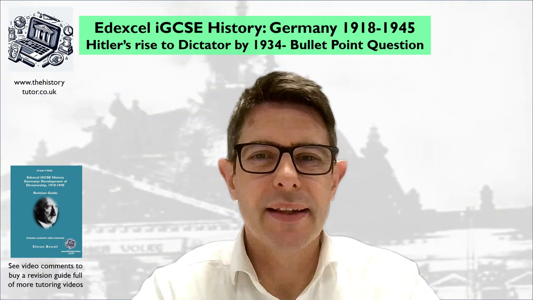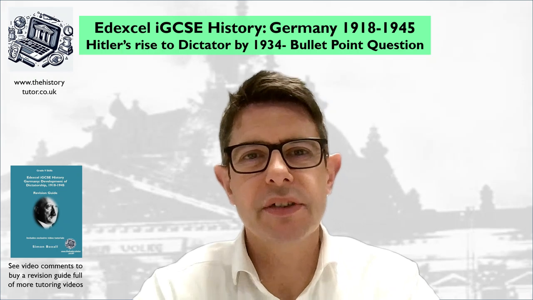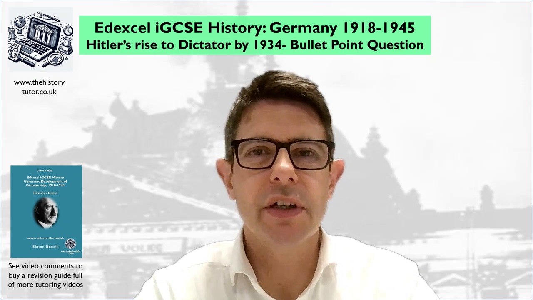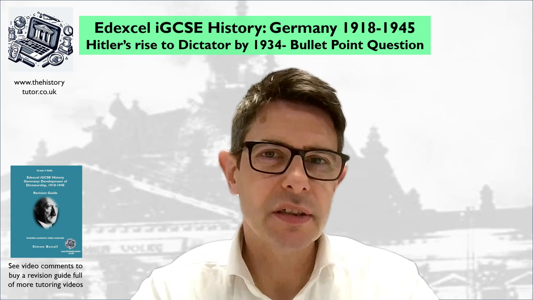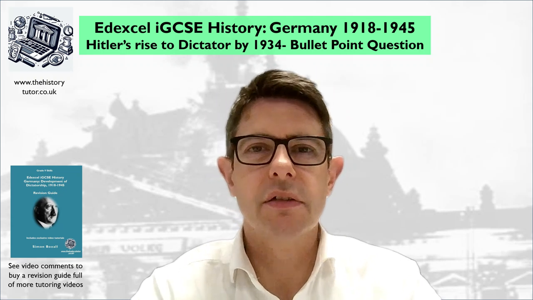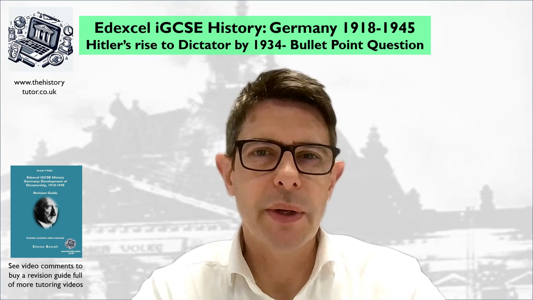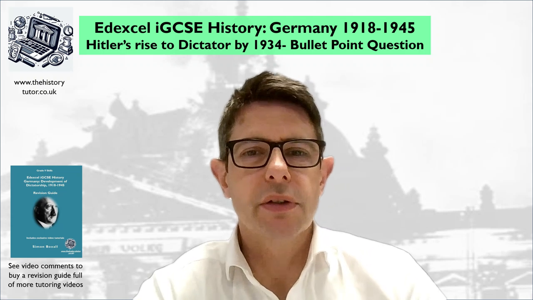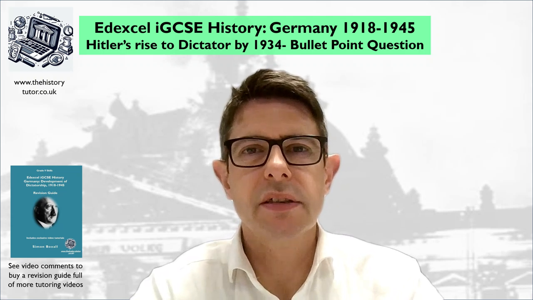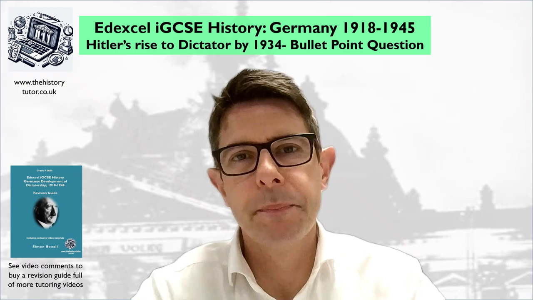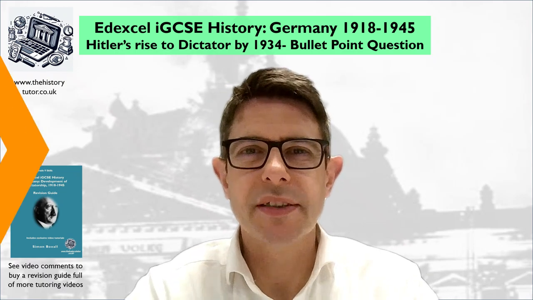So as I said, we're going to look at the important question 3, your bullet point question in your exam, and we're going to be looking at Hitler's rise to power. So that could be the Great Depression, the weakness of the Weimar system, Hitler's own strengths. To revise all those topics now, we're going to have a quick quiz, and then we're going to work through how to do a successful answer for this question, how to gain close to top marks and be very successful in your exam. So revise your knowledge, and then we'll have a quick quiz.